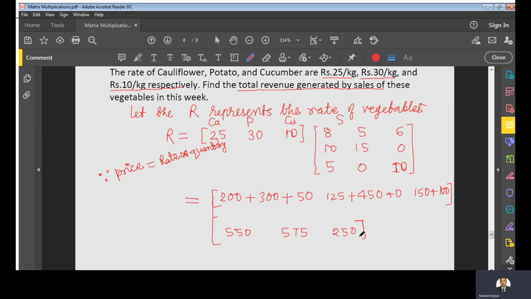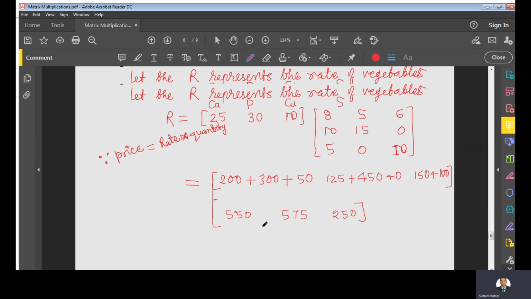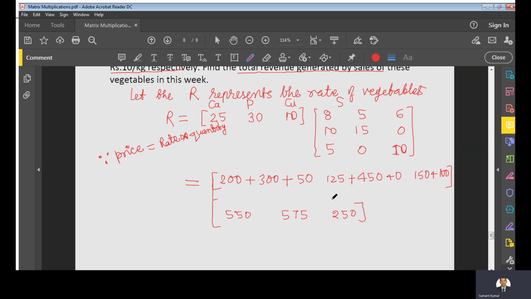That means he is getting 550 on Monday, 575 on Wednesday, and 250 on Friday. So his total revenue will be the sum of all these: 550 plus 575 plus 250.